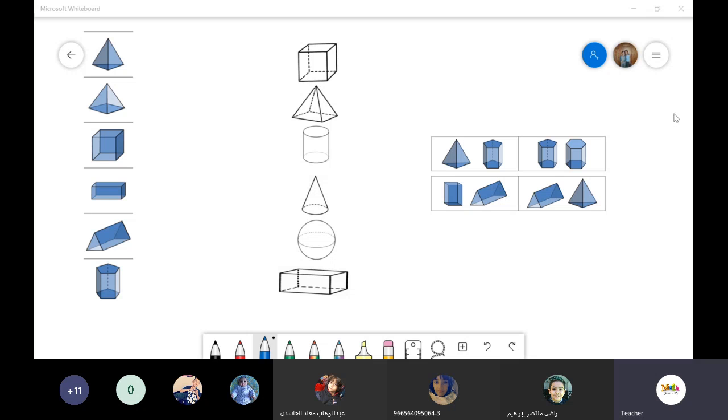Wait a minute. Mute all. Okay. I will start now. If you have any question, you can unmute your mic and ask me. Okay? Now, again, we are going to start talking about 3D shapes. After we finish, we will start using the textbook, page number 124. If we don't finish, we will continue tomorrow. So today and tomorrow will be this.